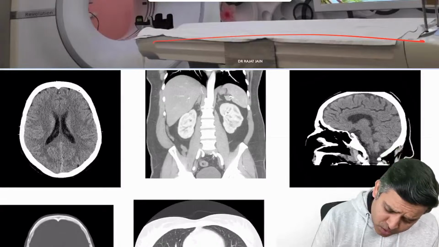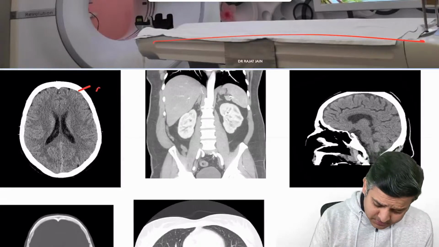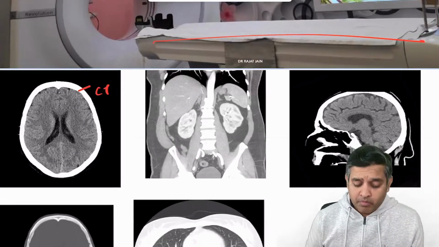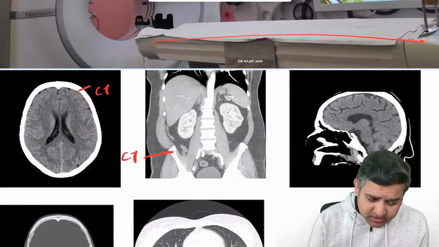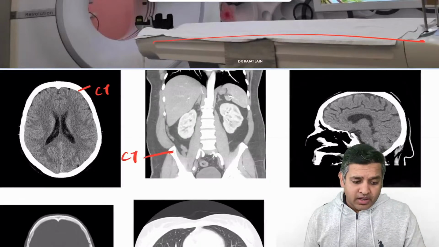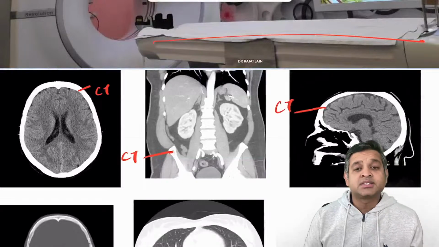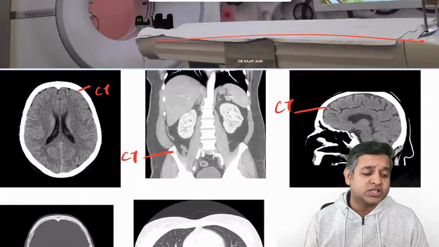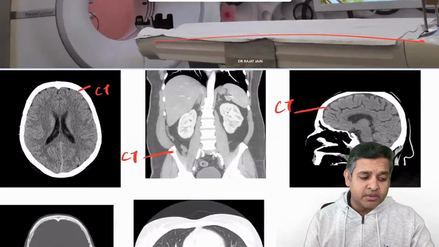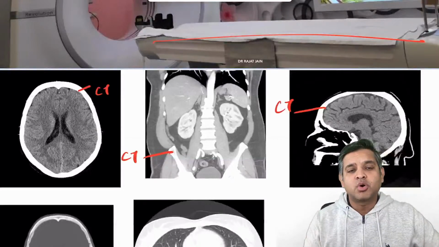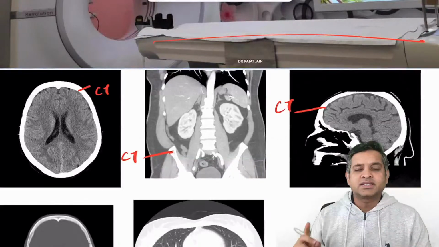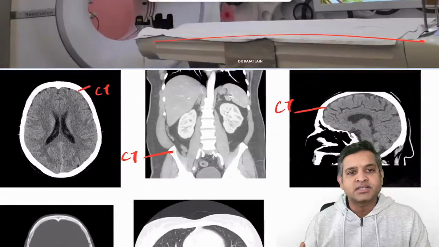Now if the cortical bone is white, it is CT. So the easiest way to differentiate a CT from an MRI is to look at the cortical bone. If it is white, it is CT. If it is black, it is MR.